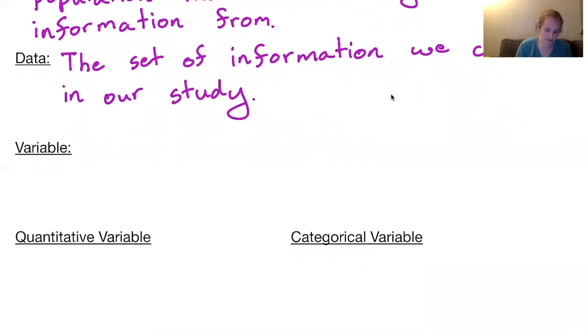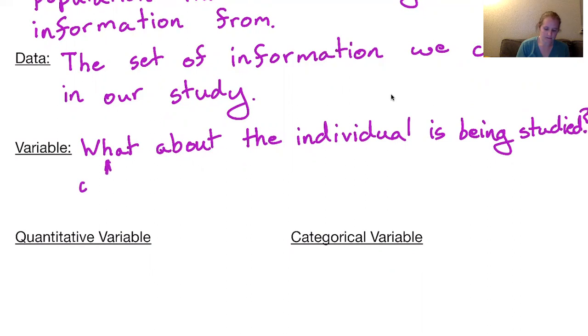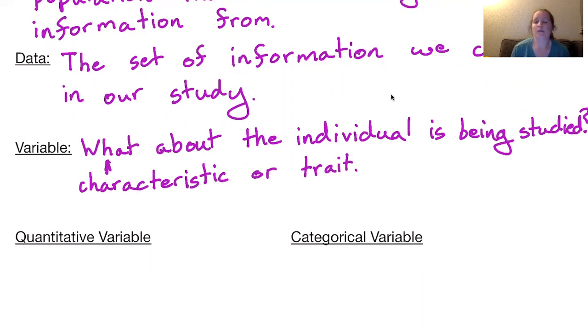So the variable is essentially the what about the individual is being studied. They often call this the characteristic or the trait. And this is the information that we get from a single individual,